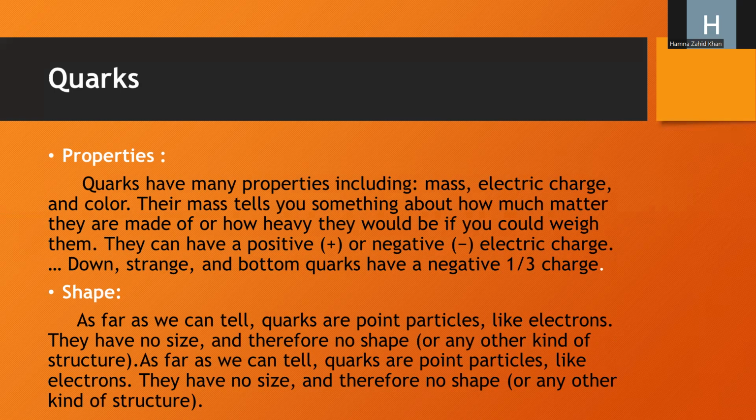Then we discuss the shape. As far as we can tell, quarks are point particles like electrons. They have no size and therefore no shape or any other kind of structure. Actually, quarks are shapeless. They have no shape, no size like electrons. Like electrons, they have no size, no shape.